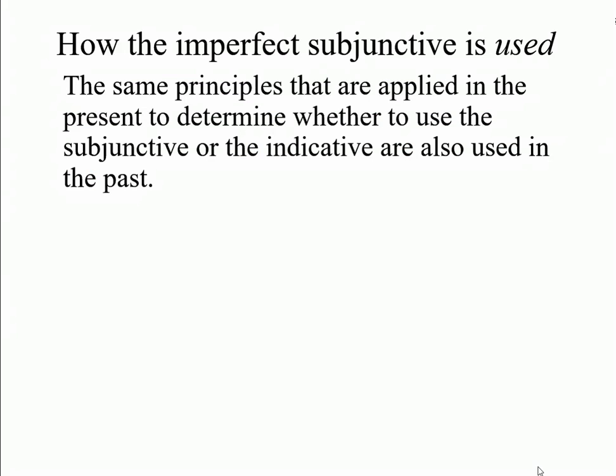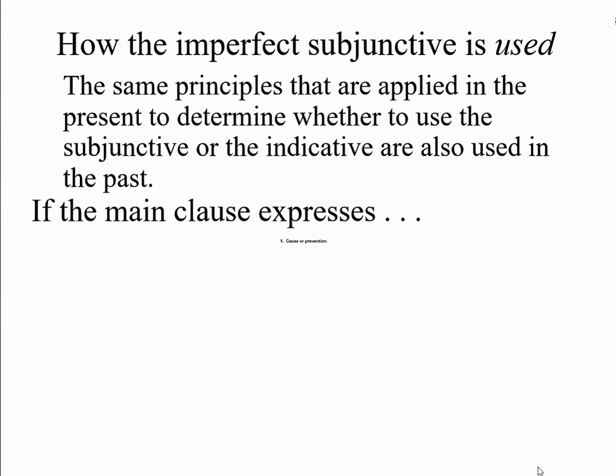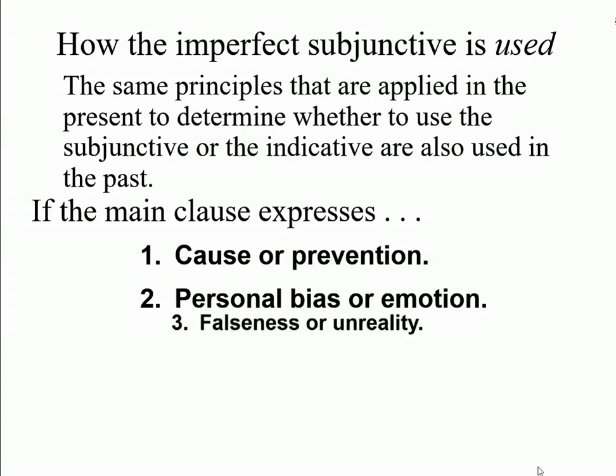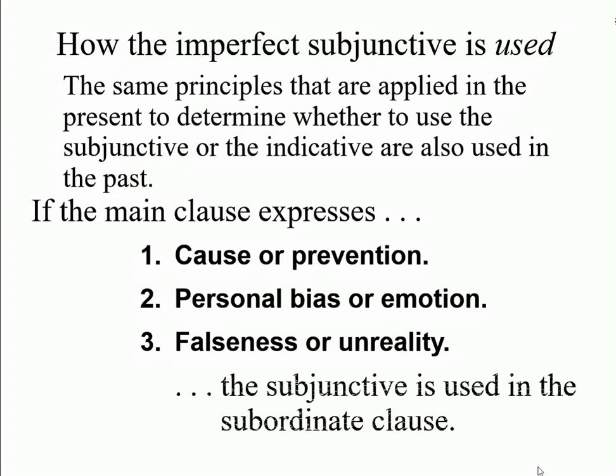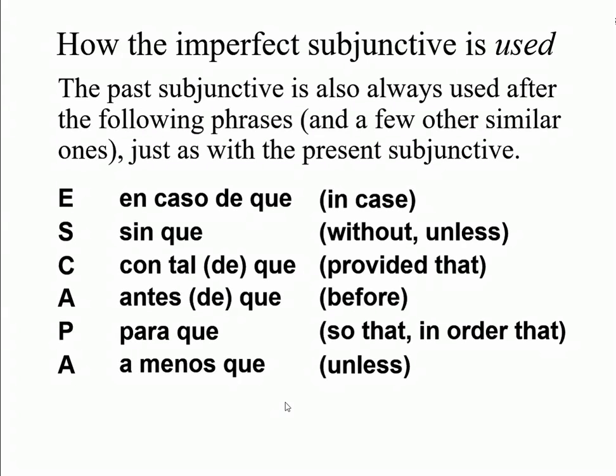Let's see some more uses of the imperfect subjunctive. Well, the basic form is that the same principles that are applied in the present to determine whether to use the subjunctive or the indicative are also used in the past. If the main clause expresses cause or prevention, personal bias or emotion, falseness or unreality, the subjunctive is used in the subordinate clause. The past subjunctive is also always used after the following phrases and a few other similar ones, just as with the present subjunctive.